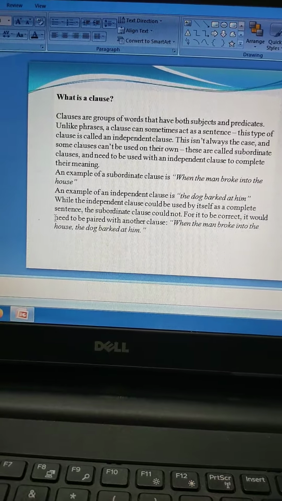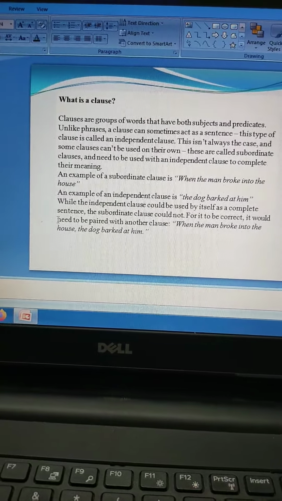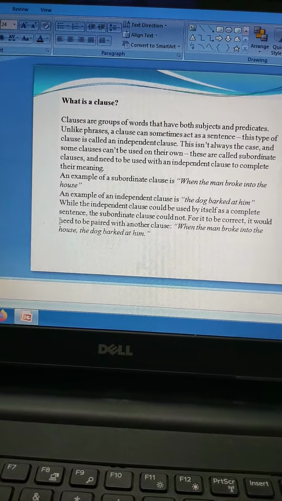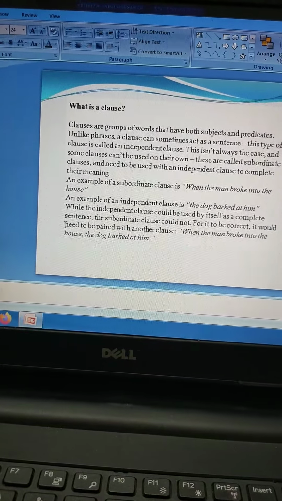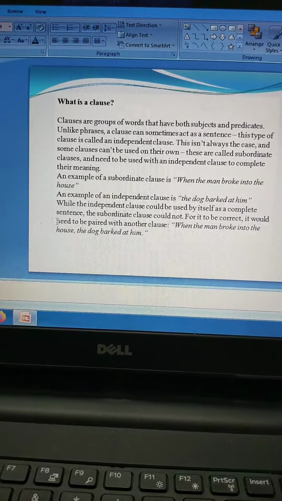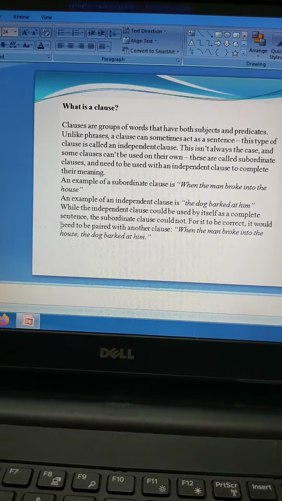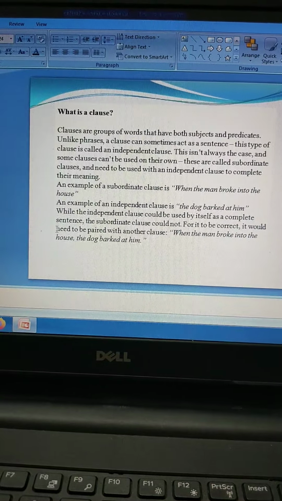Now if you look at a clause, I'll give you a clear explanation about what a clause is. Clauses are groups of words that have both subject and predicate. A clause contains a subject and a predicate. What does it tell you? That it is a sentence. A sentence, as we learnt earlier, has something called a subject and a predicate.